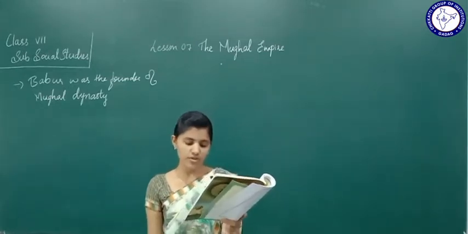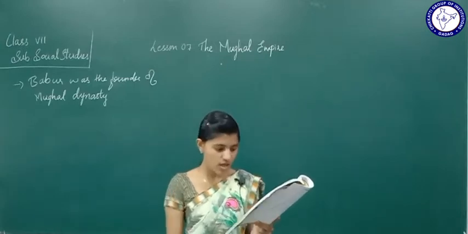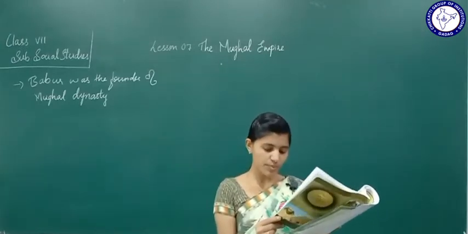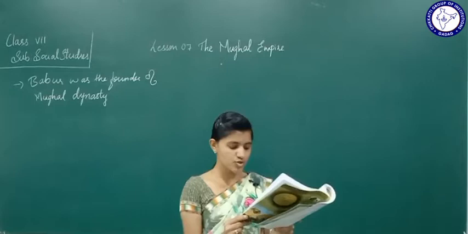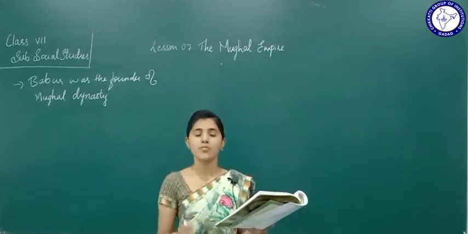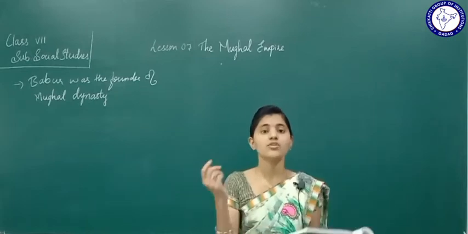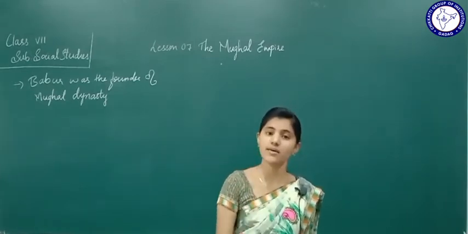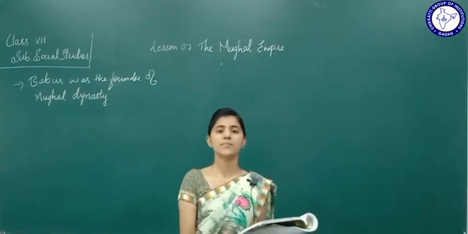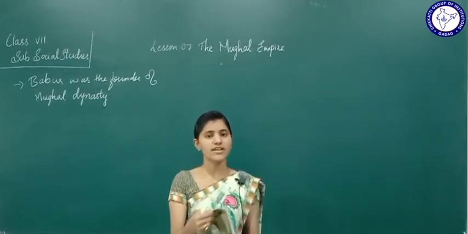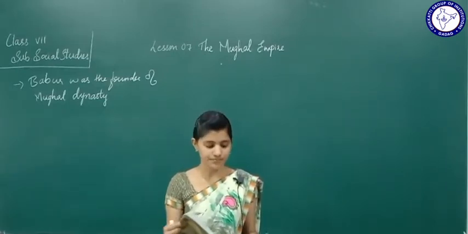The brave warrior that he was, Babur with his powerful weapons forced the opposing armies to retreat. See, Babur was of course very powerful, a very brave warrior. Those who were opposing him, he made them retreat because he was a very brave warrior.